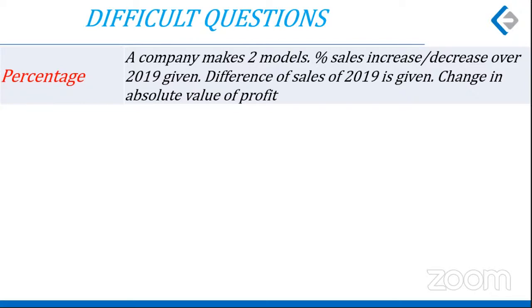The sales data compared 2 years, 2019 and 2020. The percentage increase and decrease from 2019 to 2020 were given, like a 15% decrease, 25% increase. One more data link was given between the difference of the sales of the two models. One was 1.6 less than the other.